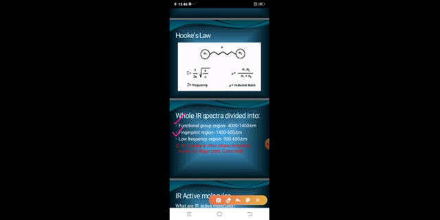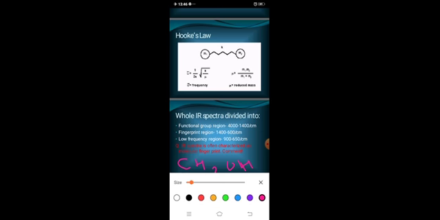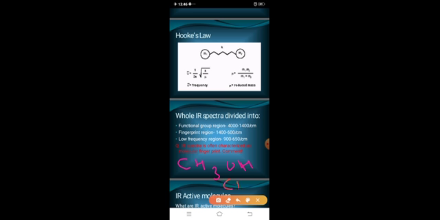I think not clear, so just before that I am going to discuss something else. Suppose this is a compound CH3OH, or here is the compound CH3Cl. This group is the functional group. Another compound, CH3CH2COOH.